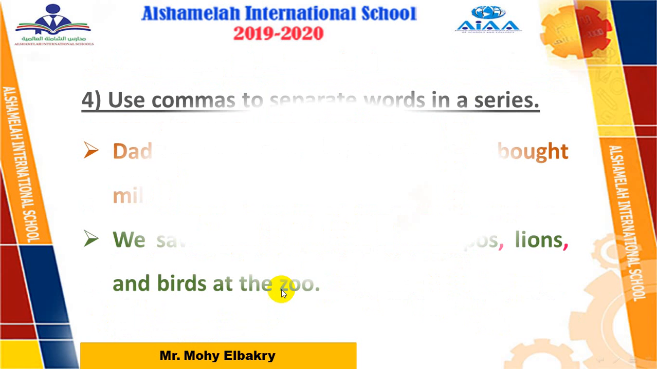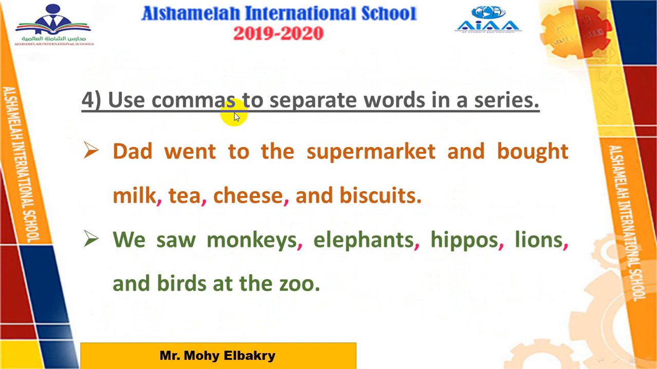Rule number 4, use commas to separate words in a series, or words in a list. Example: when I say Dad went to the supermarket and bought what? What did he buy? Give me the list or the series. Milk, tea, cheese, and biscuits. So here, before each item in the list, add a comma. Milk, comma, tea, comma, cheese, comma, and biscuits.